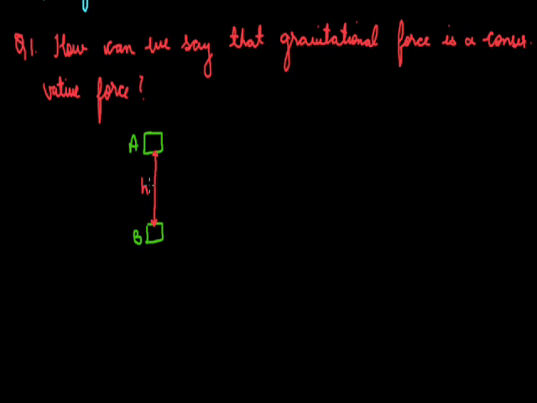This figure depicts that a body is moving from position A to B directly by following the shortest vertical path between them. But if we consider that a body from A follows some other path to reach B, like first it goes to E, then it moves to point D, and then again changes its path and reaches point C, and from C it reaches B.